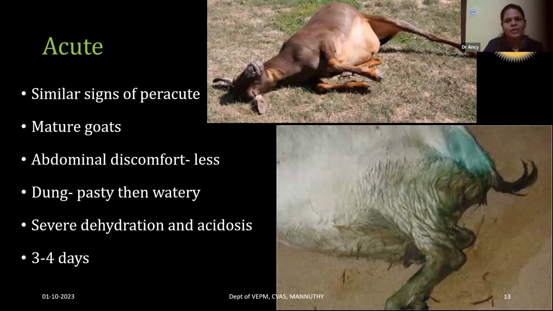Next is the acute form of enterotoxemia. As in any disease, the acute form means signs similar to peracute, but the signs will be comparatively less severe. The acute form is seen mostly in mature goats, whereas the peracute form was mostly seen in younger goats. The abdominal discomfort will be comparatively less. The dung will have a pasty appearance initially, and later changes to watery, and the animal will have severe diarrhea. This can lead to severe dehydration and acidosis, which can complicate the disease.